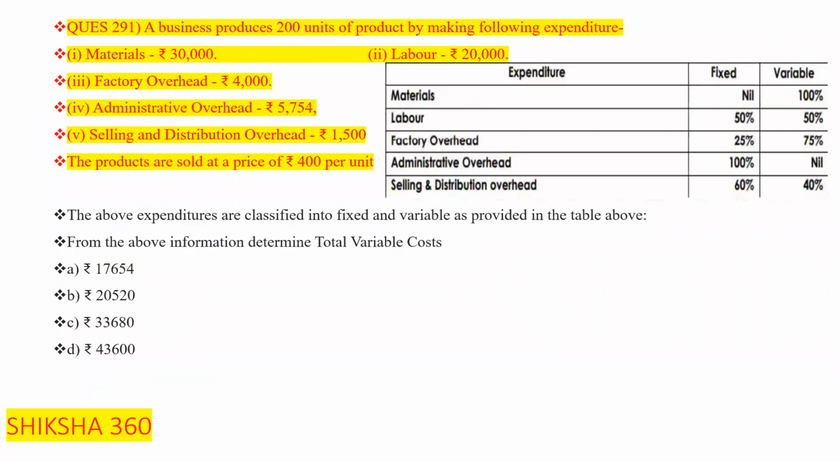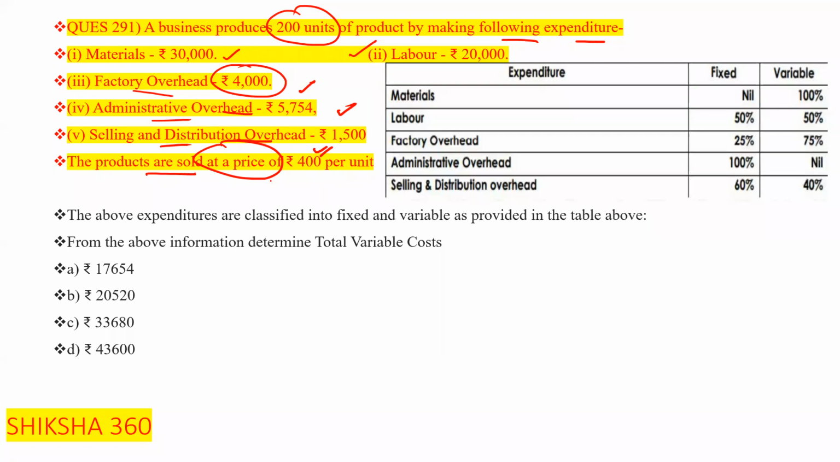A little bit numerical-based question, so we have to go through that also. A business produces 200 units of product by making the following expenditure: on material 30,000, on labor 20,000, on factory overhead 4,000, administrative overhead 5,754, selling and distribution overhead 1,500. The products are sold at a price of rupees 400 per unit.